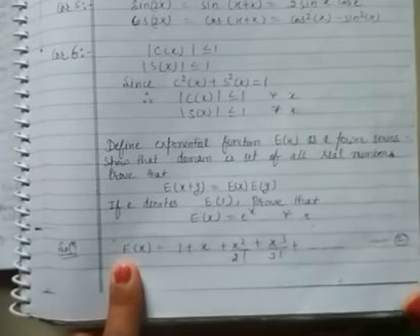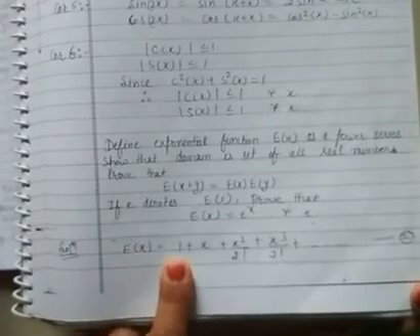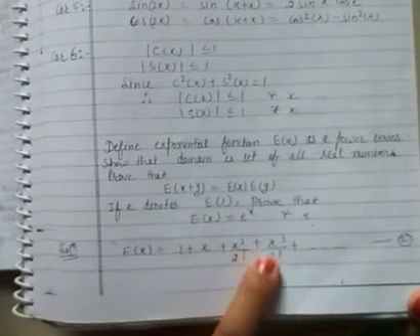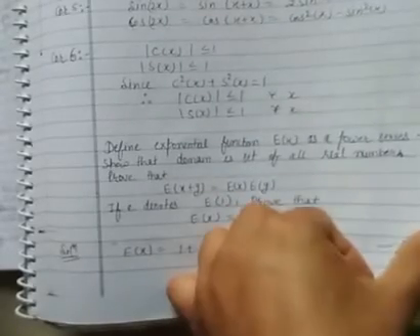So let's define e(x) to be 1 plus x plus x square by 2 factorial plus x cube by 3 factorial, that is, summation x to the power n by n factorial. Now we are going to find the radius of convergence.